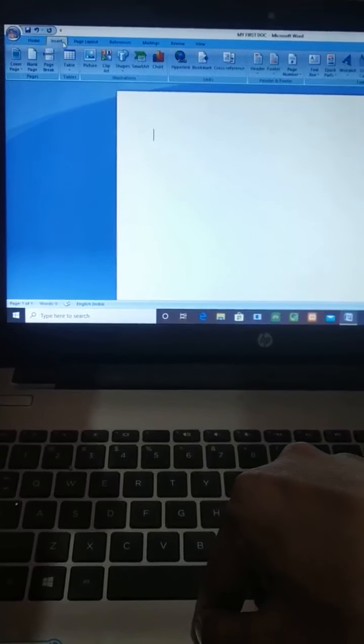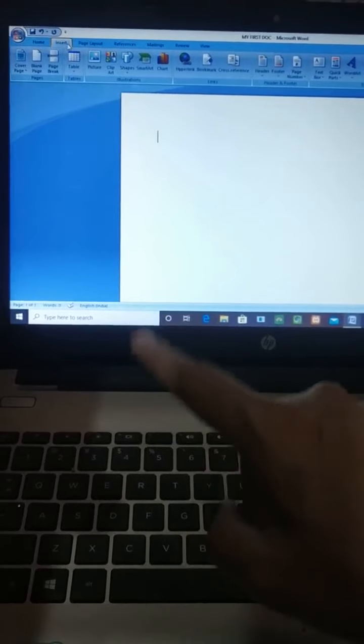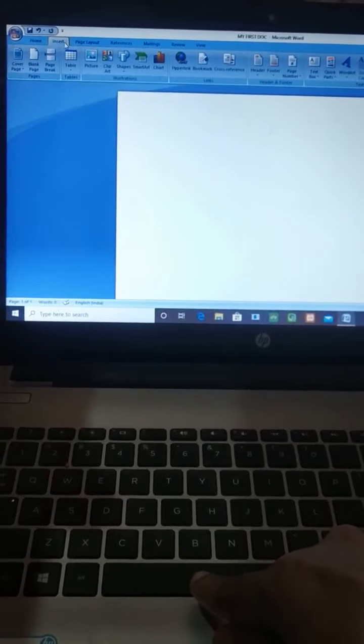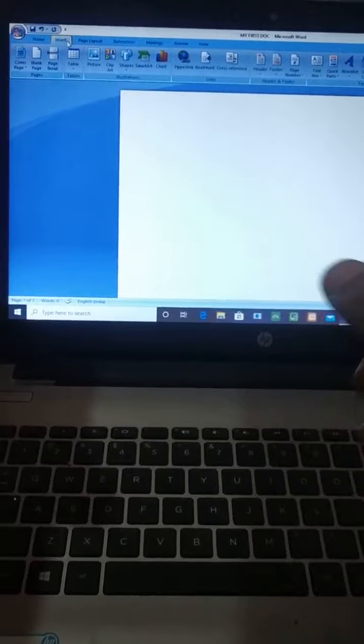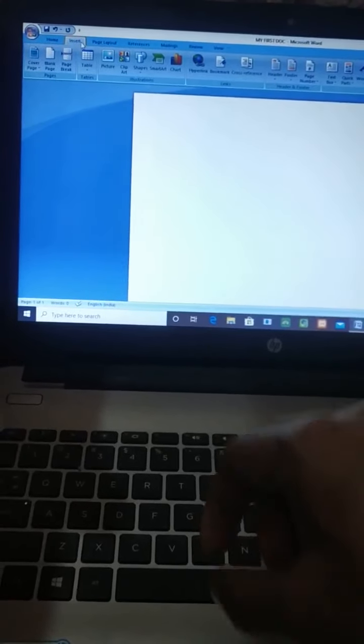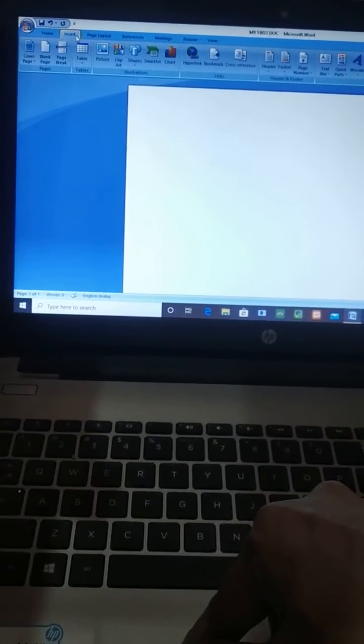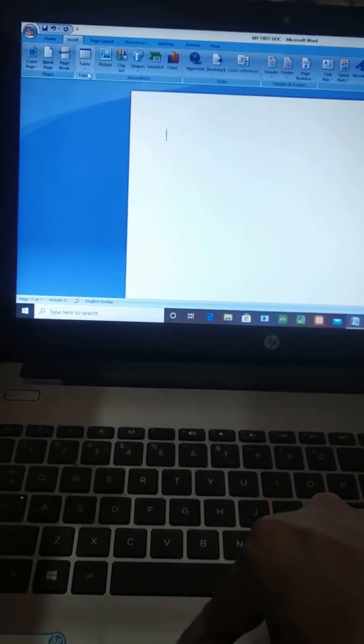Now I am taking Insert. So all the options of Insert will appear there. And what we want is Table. So I am taking it, and this is for Microsoft Office Word 2007. In earlier versions, if you click this Home, a sub menu will appear like this, and in that all those options will be given. And in that you can take Insert, and a sub menu will appear with all these options, and from that you can take Table. So in this I am taking Table.